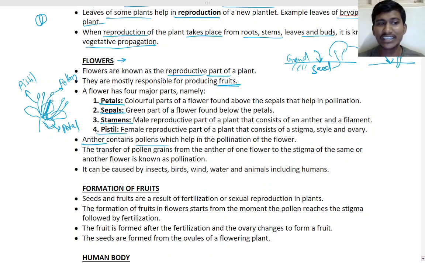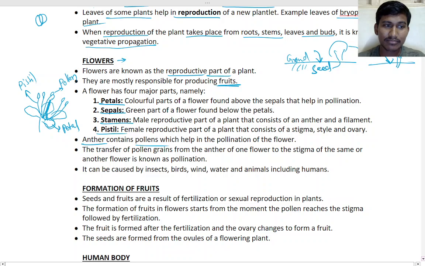These are the pollen, right? They should fall on this part, and then the process will start. Pollen grains move from the anther of the flower to the stigma, that is the female part, and this is known as pollination. Okay, what is pollination?